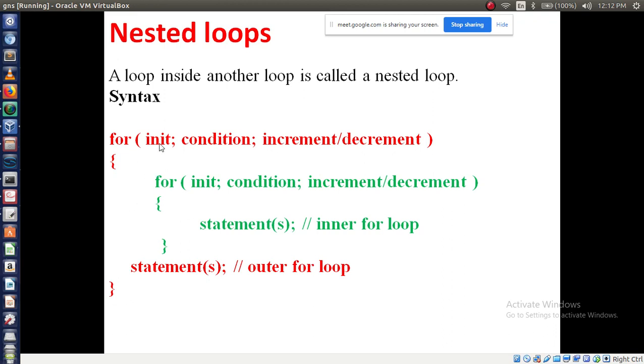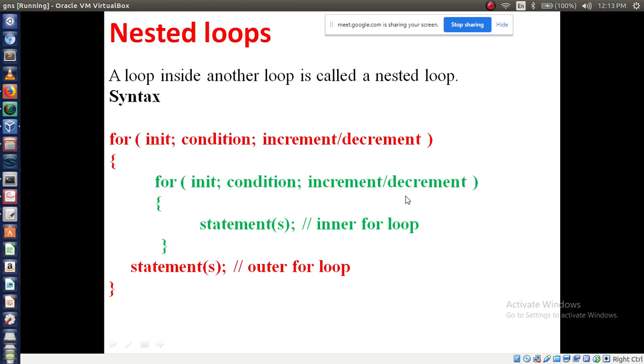So for the first for loop: initialization, condition, increment or decrement. Then in the second for loop I am using initialization, condition, decrement. Then a statement for this inner loop. Then a statement for this outer loop. Here I have marked red color statements as matching this loop, and the green color statement is matching this for loop, I mean inside the for loop. So this we can call the inner for loop, and this statement belongs to the outer for loop. Is that clear? Syntax of a nested for loop.